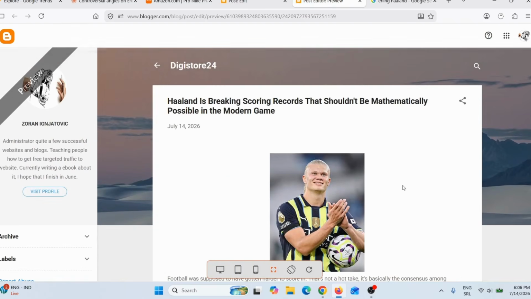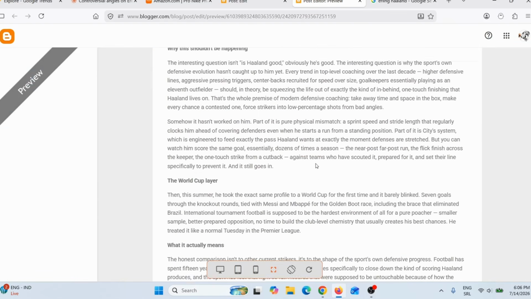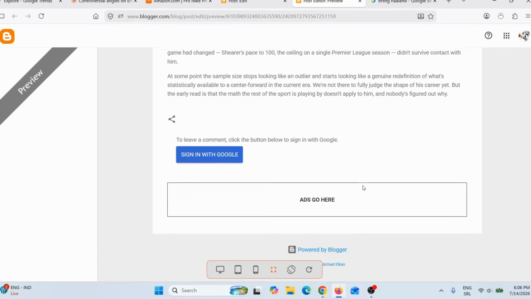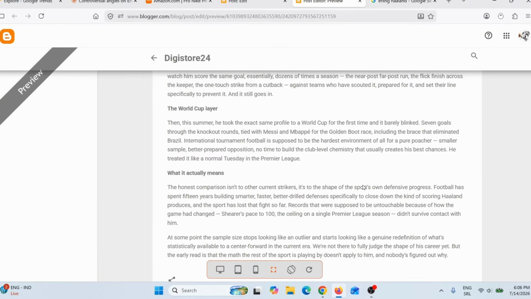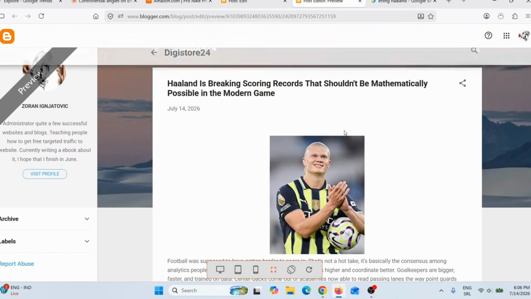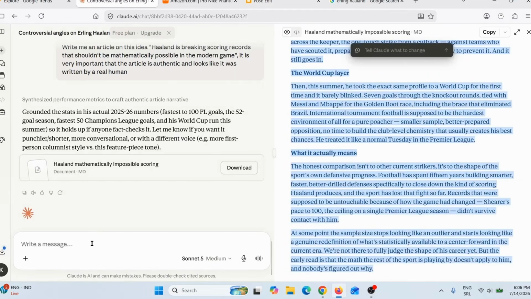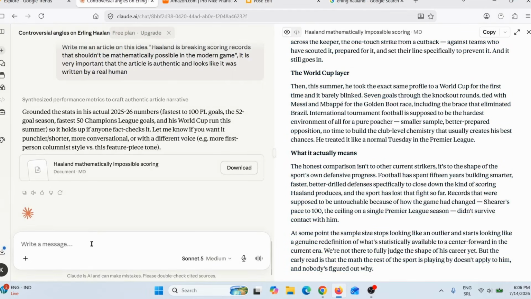And here you can see this is the title, this is the image, here you can see this is the article, and you're probably wondering right now, well, how do I actually make money with this article? Well, what you can do, you can simply, let me just close this. You need to go back on Claude AI, and then here you need to give it a new prompt.